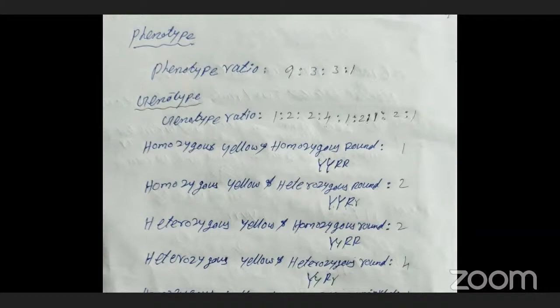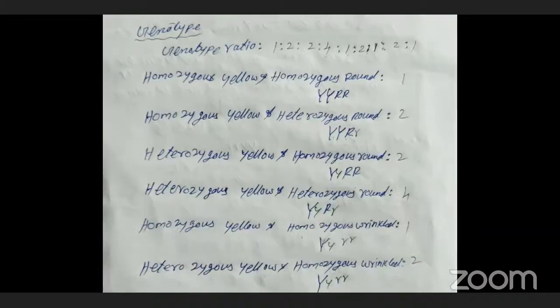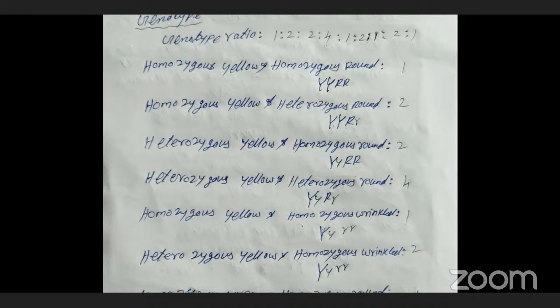This is a most important NEET question, a frequently asked question. Already asked in the NEET. That is a NEET question. Phenotypic ratio of dihybrid cross 9:3:3:1. The next one is the genotypic ratio. We should know the genotypic ratio also. It may be asked in NEET exams. So genotypic ratio means, based on homozygous and heterozygous, we can calculate the genotypic ratio.